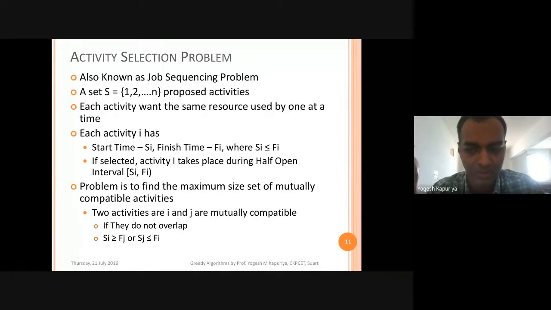One gives you the information about the constraint, and the second gives you the information about the optimization function. So obviously it is a case of greedy algorithms, because we have some greedy choice property here, and that can be described by this particular condition, that the start time of one activity has to be greater than or equal to the finish time of the other activity.